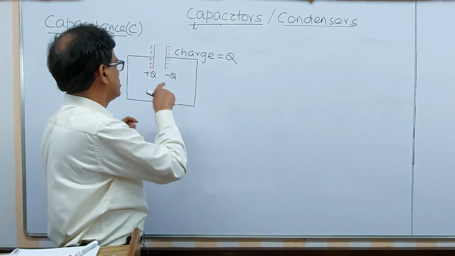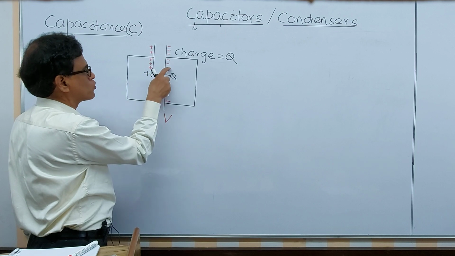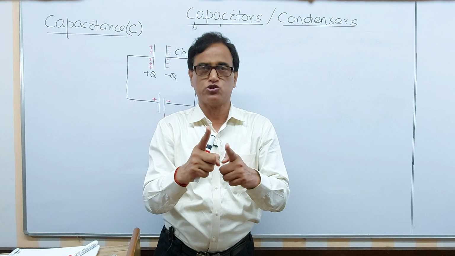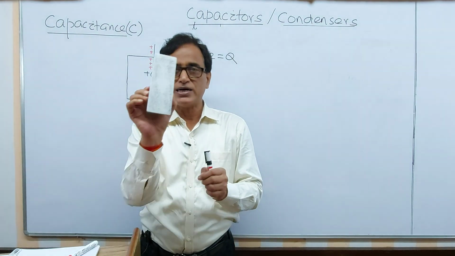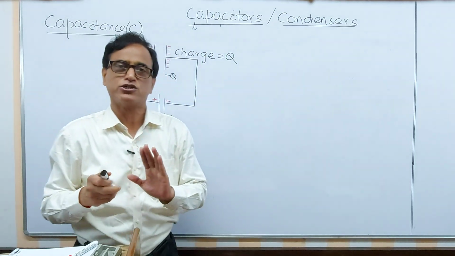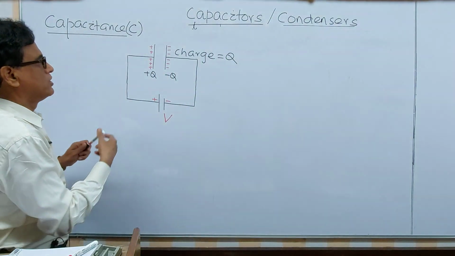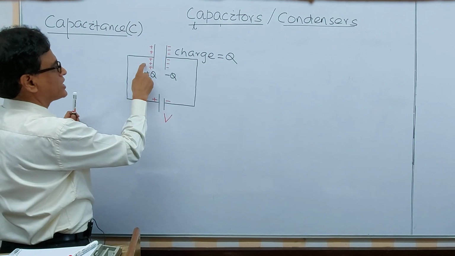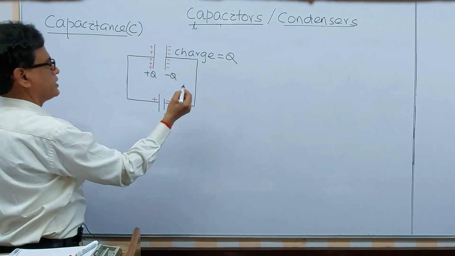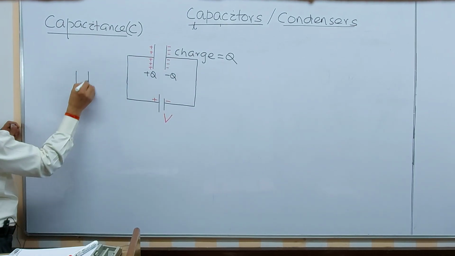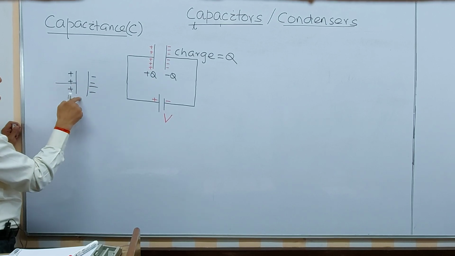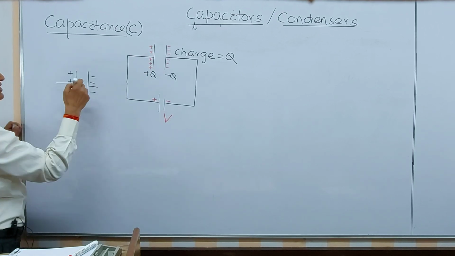The total amount of positive charge is equal to the total amount of negative charge. The net charge of the capacitor is 0. Remember this one. The net charge of a capacitor, whether it is a charged capacitor or maybe an uncharged capacitor, becomes 0. So here the net charge is 0. If you take this one, here you see, this is positive, this is negative. So here this is a charged capacitor. If you remove this battery and take out this one, this is a charged capacitor.